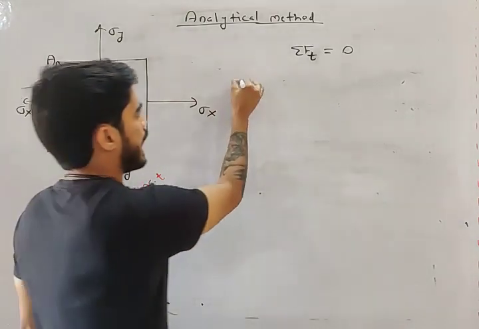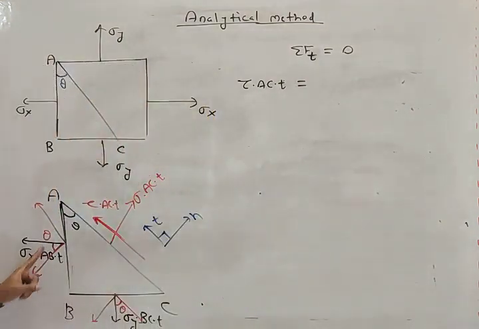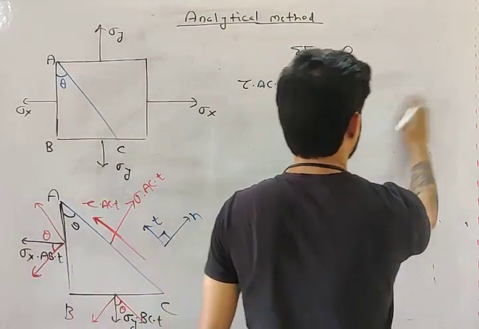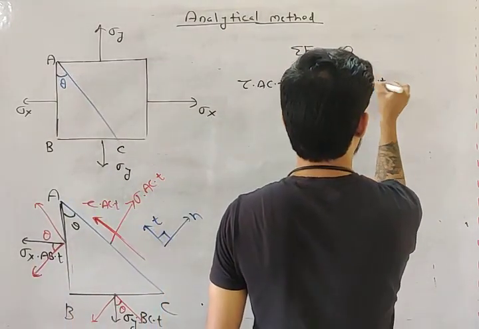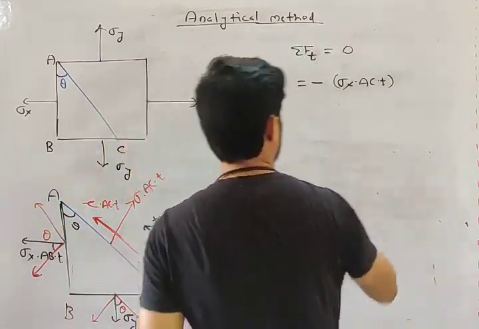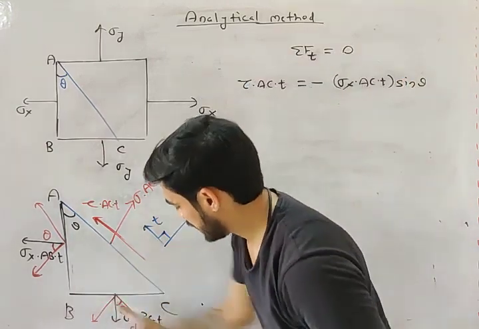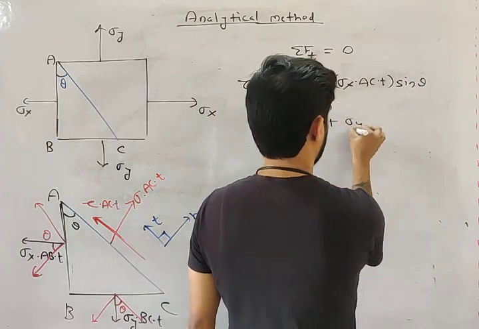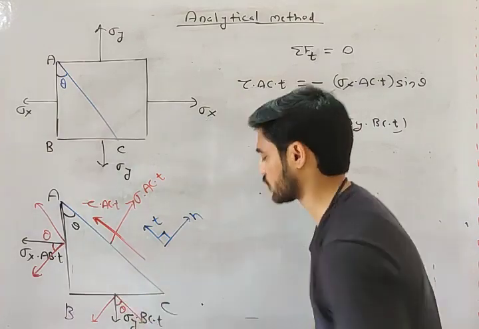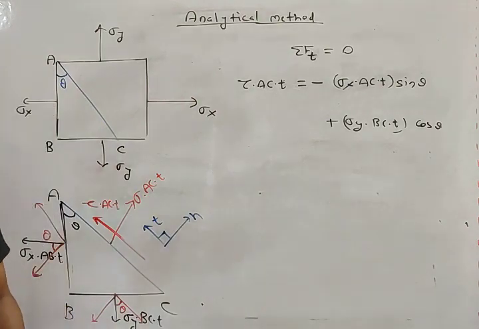This force is tau into AC into T equal to, now my friend, sigma x is in this direction, so this will become minus sigma x AC into T, and what will be this component? This will be the sine component, right? So this will be sine theta. Sigma y is in this direction, so this will become plus sigma y BC into T. And what is this component? This is the cos component, right? So cos theta. Okay, so this is the net force in the tangential direction.